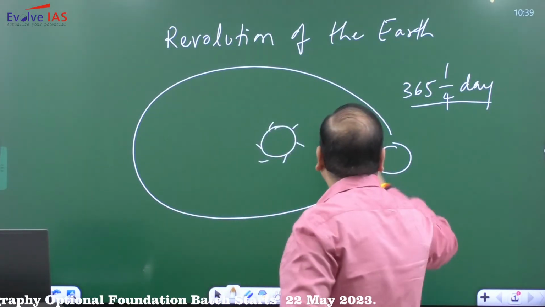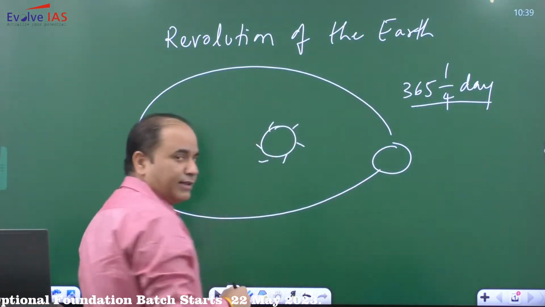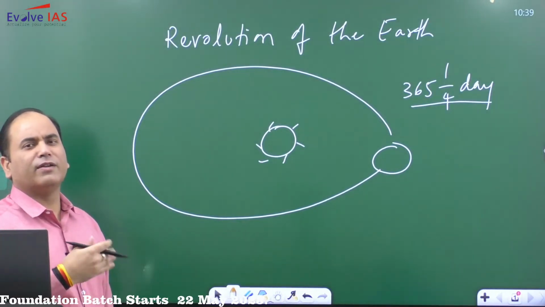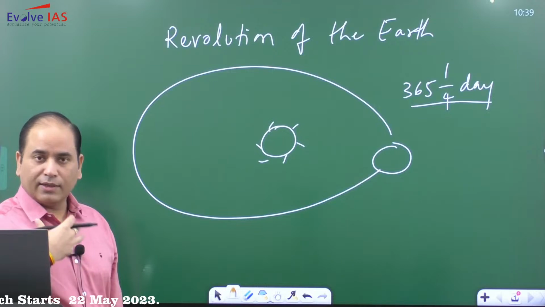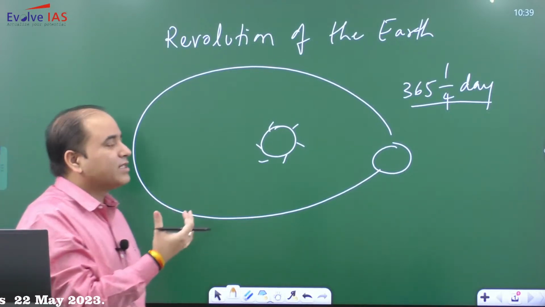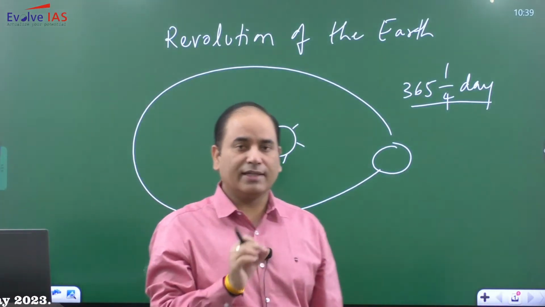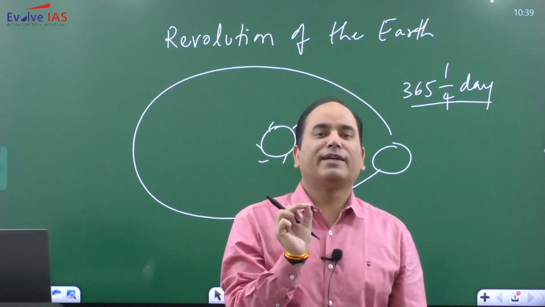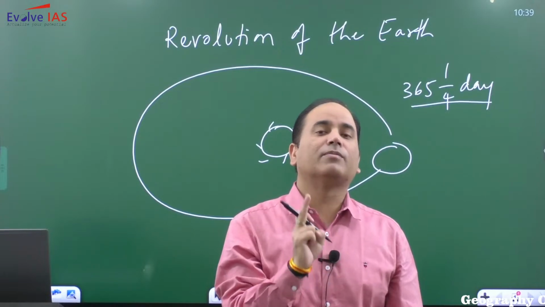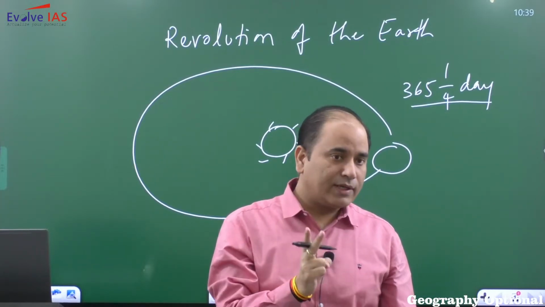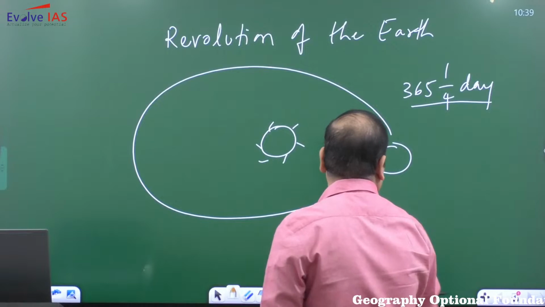Anyway, so now in this 1 year time period, there will be different phenomena. The most important phenomena which we feel, and on which questions are regularly asked, is the length of day and night. The length of day and night in this 1 year will not be the same, and this variation in the length of day and night is referred to simply as